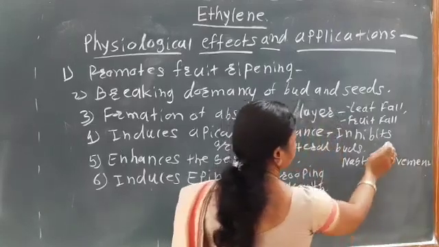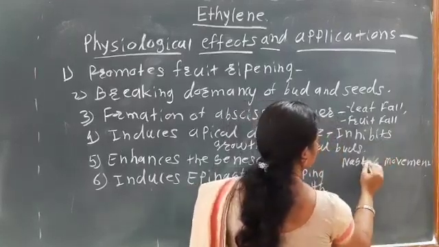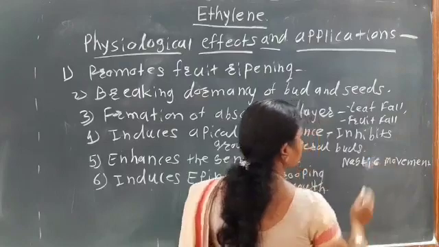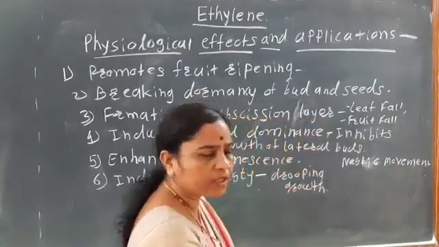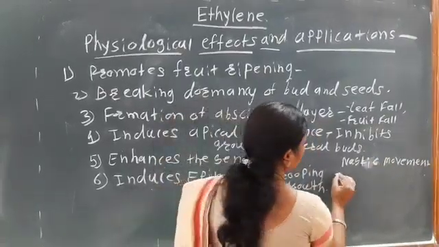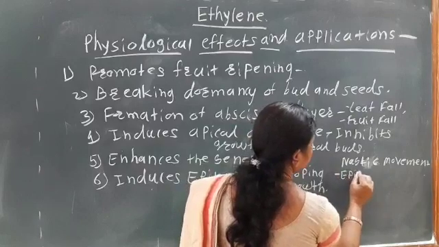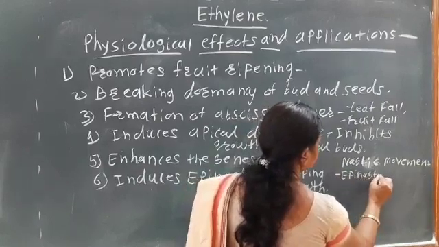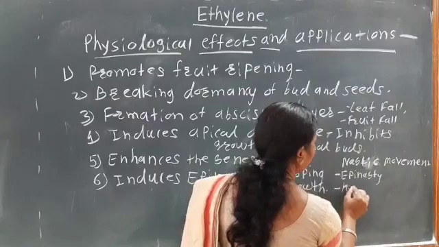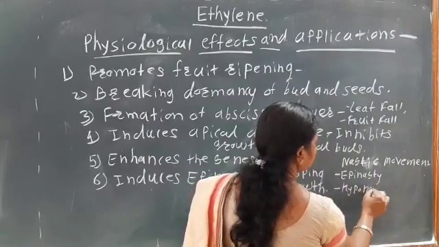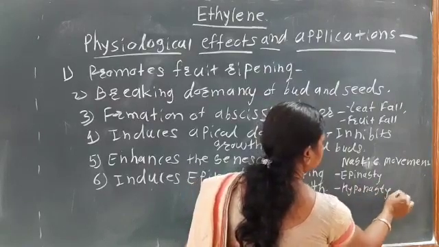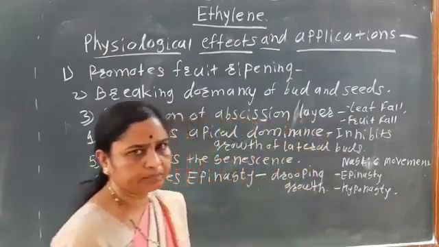So in the nastic movement, there are two nastic movements. One is the epinastic and another is the hyponastic. Epinasty and hyponasty.